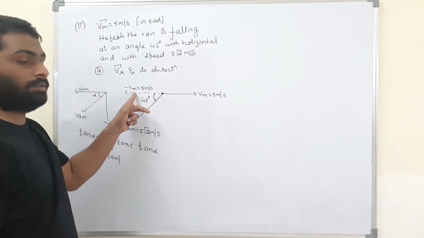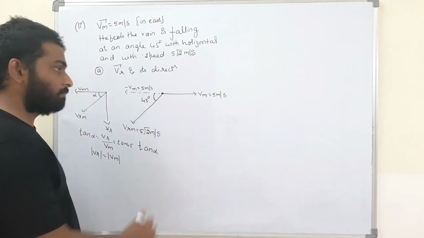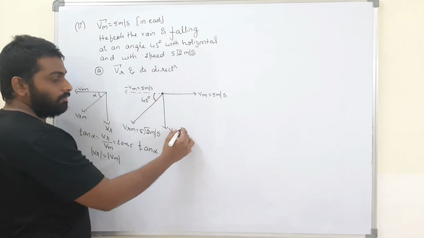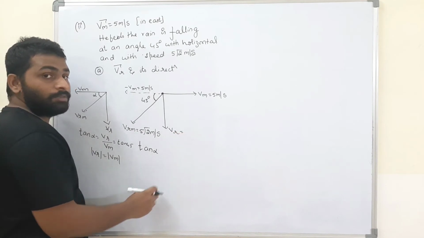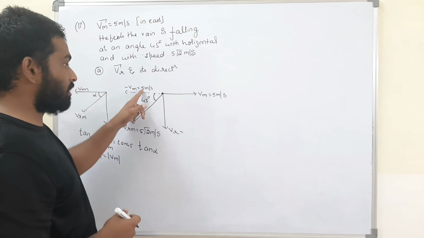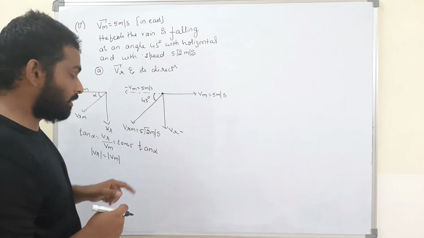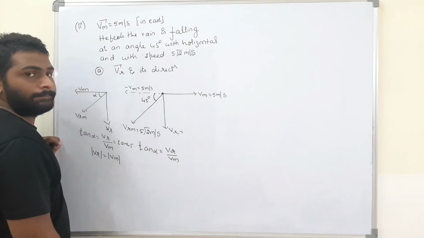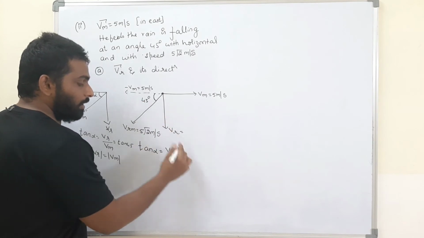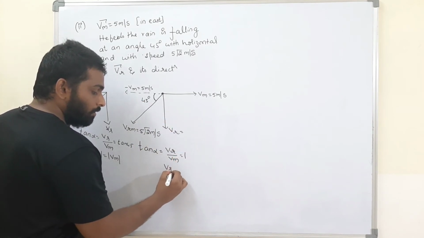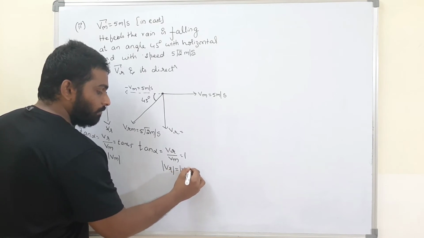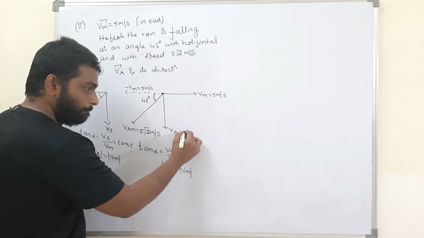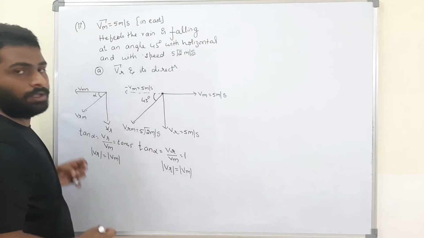What is the speed of the man? With the same speed, the rain is falling downwards. Therefore, I can assume this is the velocity of rain, vertically. When both the magnitudes are the same, then only it will make 45 degrees, and then tan alpha, which is Vr by Vm, will be tan 45, which is 1. Therefore, the magnitude of Vr is the magnitude of Vm. The magnitude of the velocity of man is 5, therefore the magnitude of rain must be 5 meters per second. Now we can conclude that.